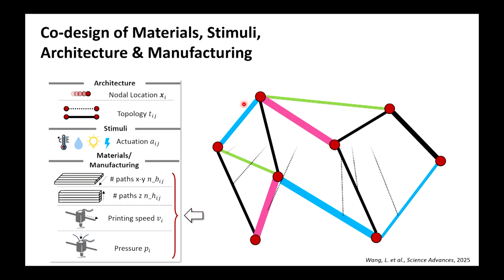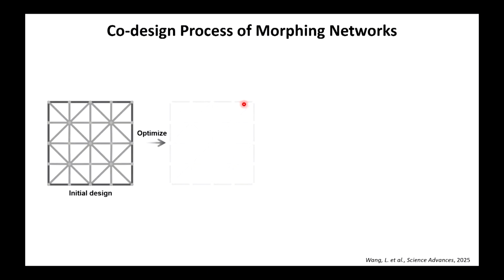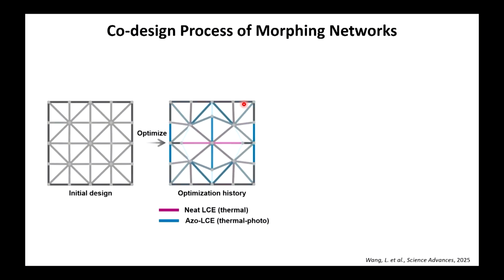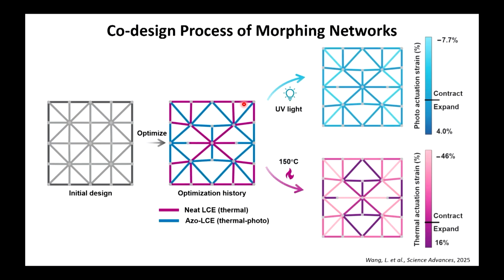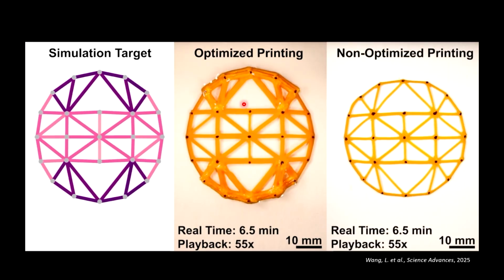And here, we need to use machine learning because we want to capture how manufacturing influences the behavior. But the overall simulation and optimization, we use the traditional technique. So it's a hybrid of both, and we can use backpropagation to get a gradient across all these elements and then co-evolve them together. So here is an example. We can automatically design its topology, material distribution, and manufacturing parameters so that given different stimuli, it can morph into different shapes.